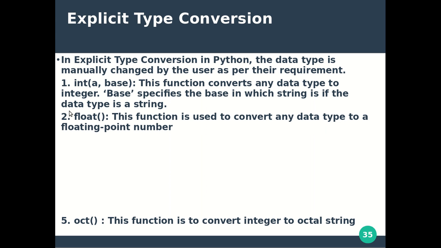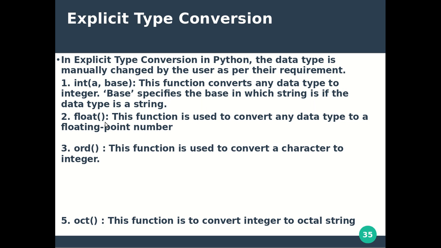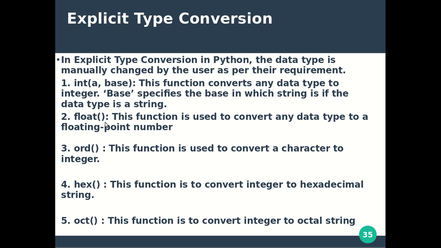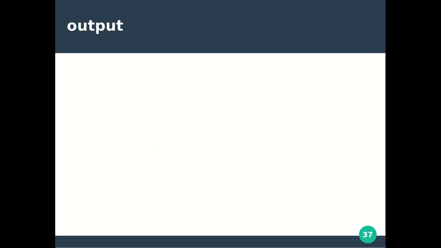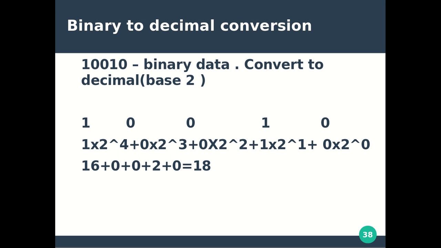Then the float function is used for converting any data type to a floating point number. Same for the ord function, it converts characters to integers. Then the hex function is used to convert an integer to a hexadecimal string, and the oct function is used to convert an integer to an octal string. Then we have seen this example, and then we have seen how binary data gets converted to decimal.